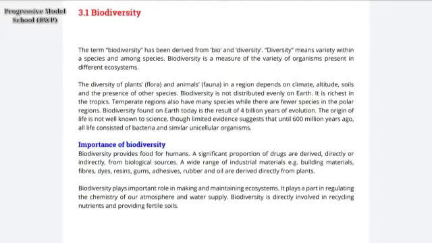Biodiversity also plays an important role in the making and maintenance of ecosystems. The water supply and the carbon dioxide supply are all given by the plants, which are part of biodiversity. Biodiversity is also directly involved in recycling nutrients and providing fertile soil.